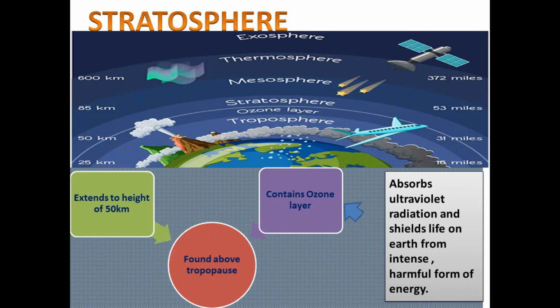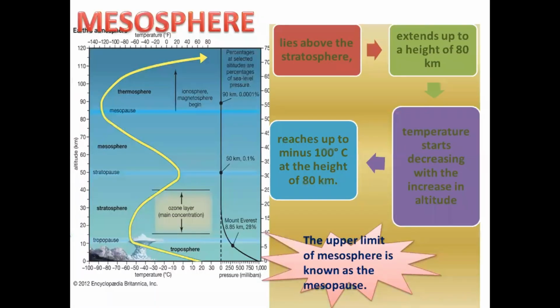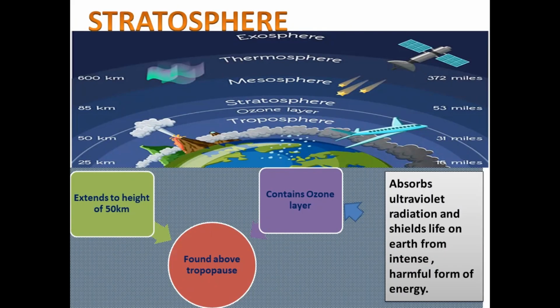As the name suggests, stratosphere, static conditions are there. This is a zone where most planes fly. If you are traveling by plane, they say there is disturbance, turbulence.